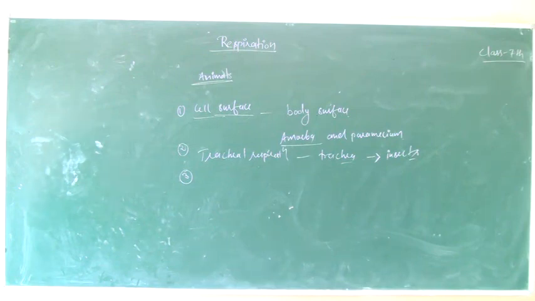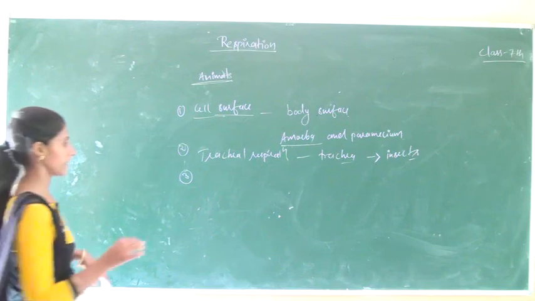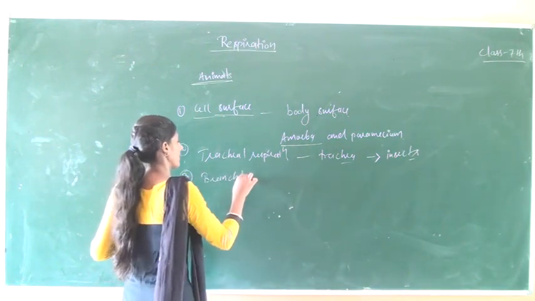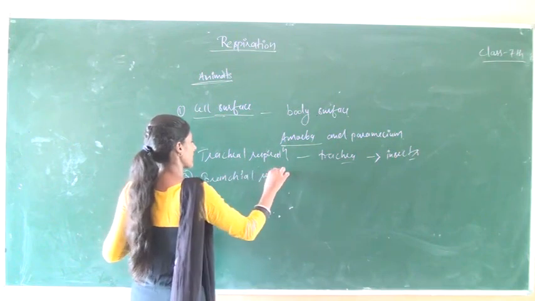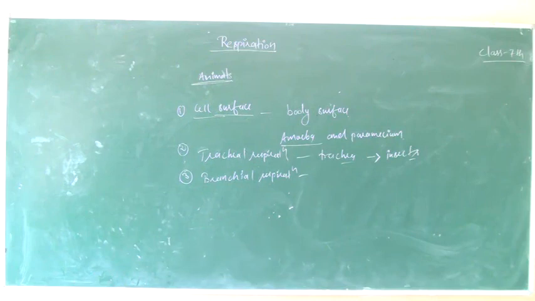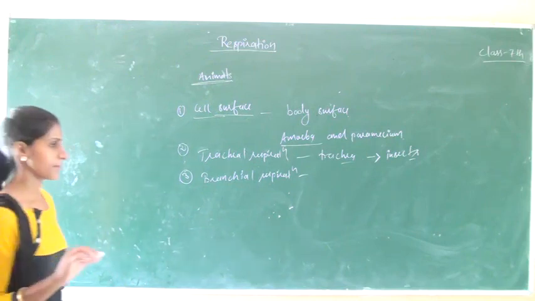The third one is branchial respiration. Branchial respiration generally involves gills.